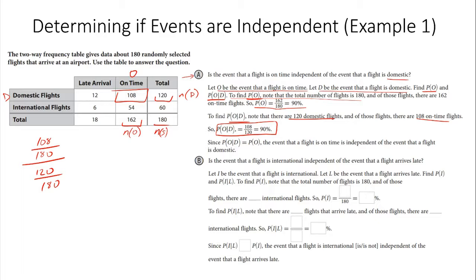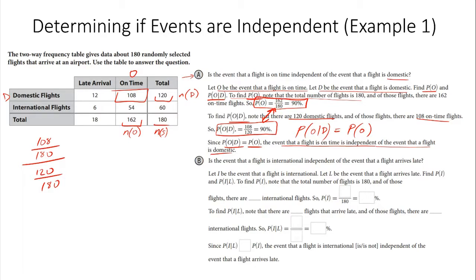International flights take a little bit more approximation for when the arrivals are going to get there. So the probability of O given D equals the probability of O. If you notice, these are the same. Very nice. So the event that the flight is on time is independent of the event the flight is domestic. Again, if the probability of O given D equals the probability of O in the first place, those two events are independent.